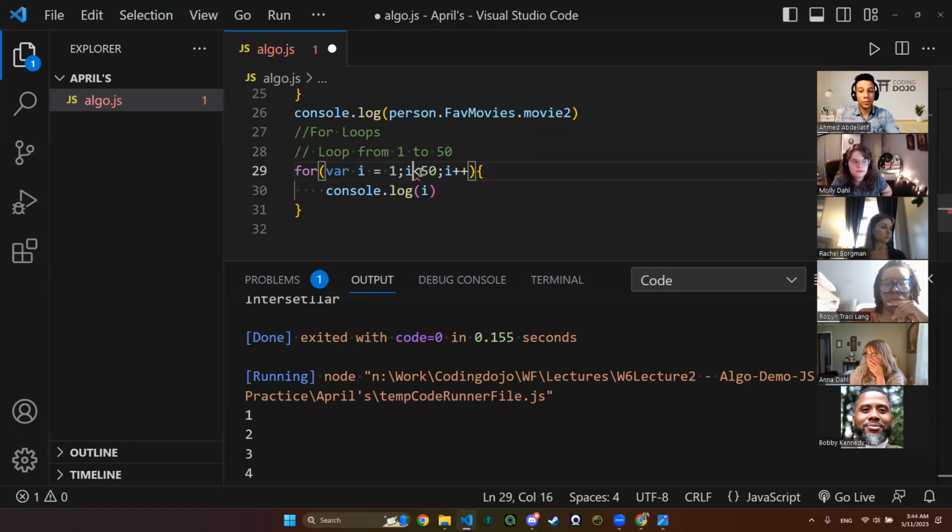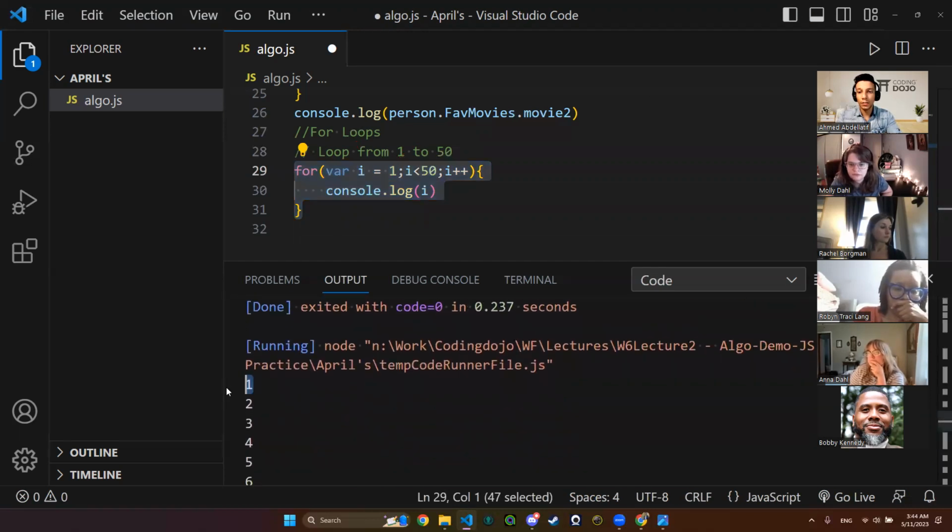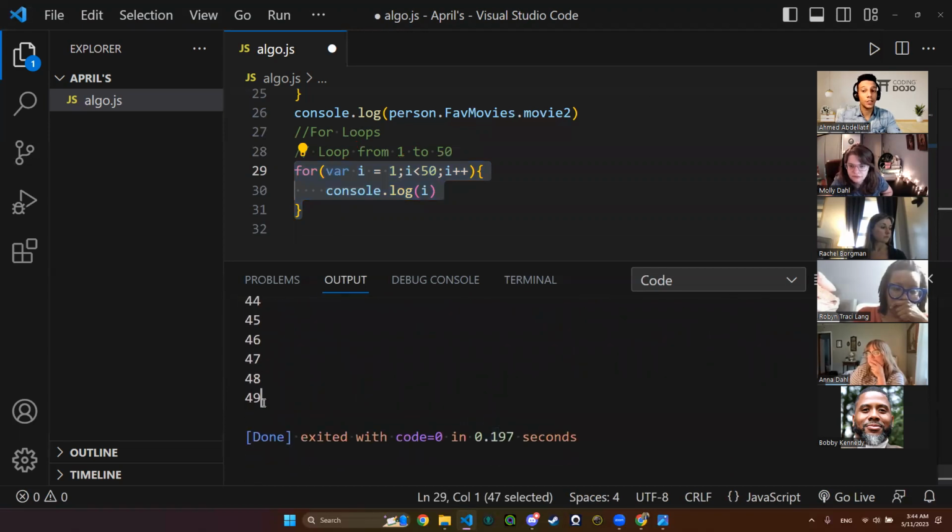Let's try it. It will console log until 49. We have here 1 till 49, just as you said, because it is not letting the 50 enter, because 50 is not less than 50.